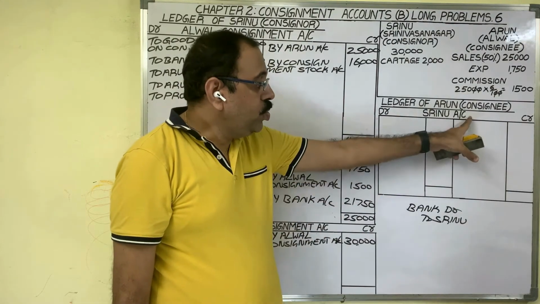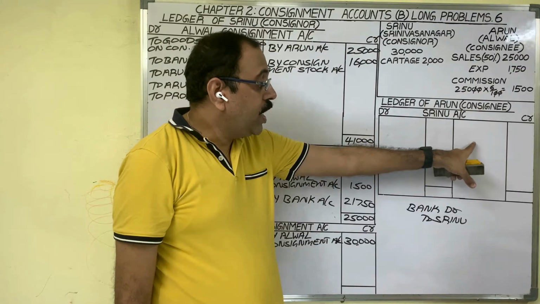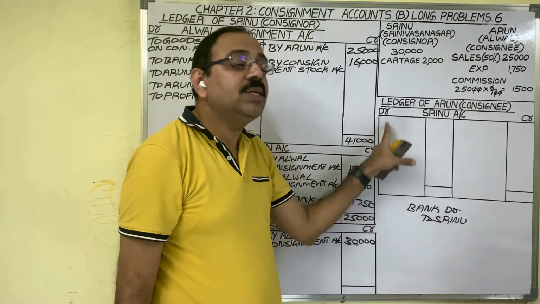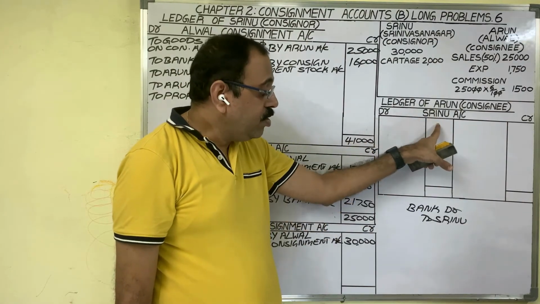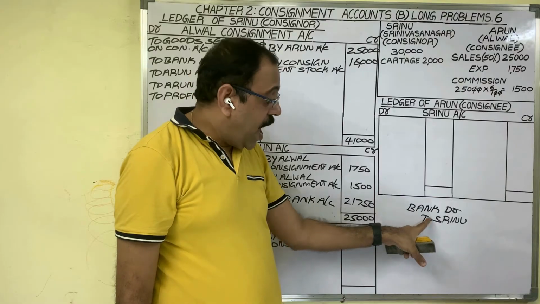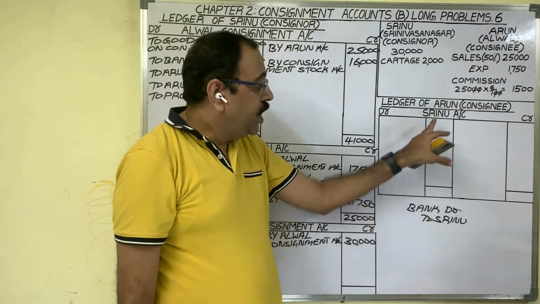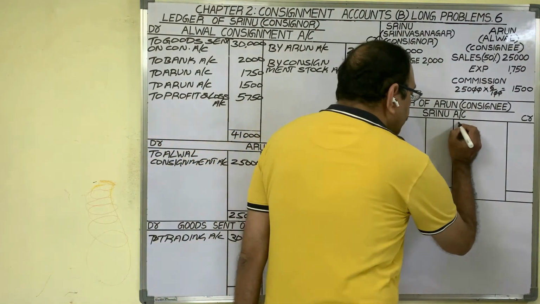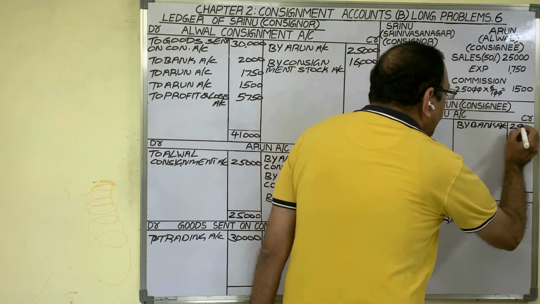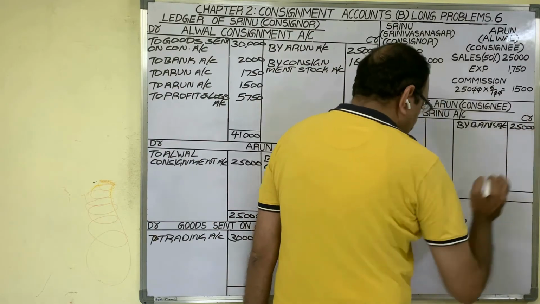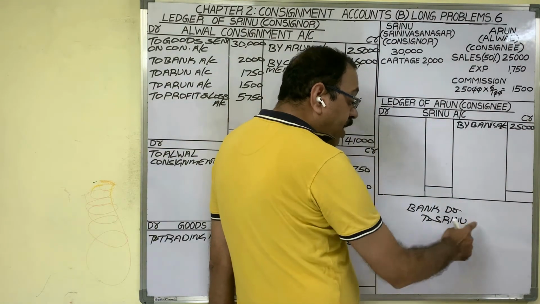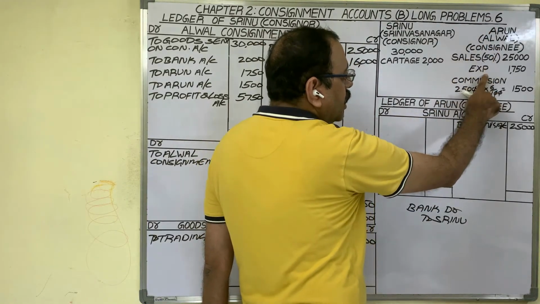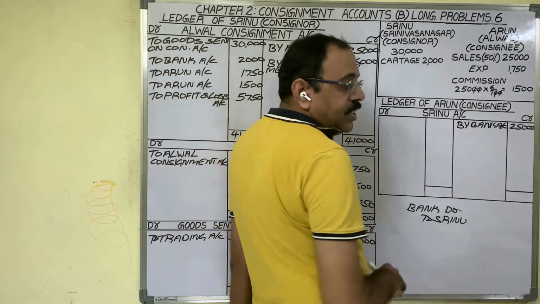But he wants to know finally how much amount he has to pay to consignor. So he prepares consignor's account. In that account we should post this entry. As Srinu account is credited, in Srinu account credit side we should post by bank account, sales amount 25,000 rupees. Narration is being the entry for sales. Next what happened? Consignee incurred 1750 expenditure.